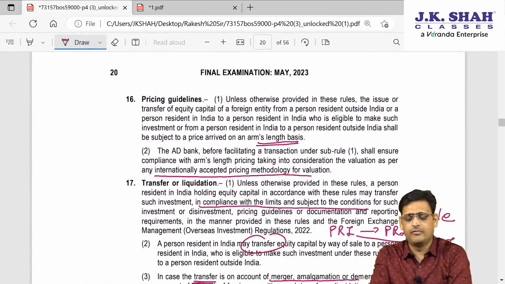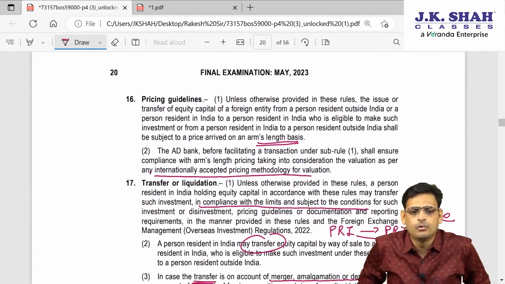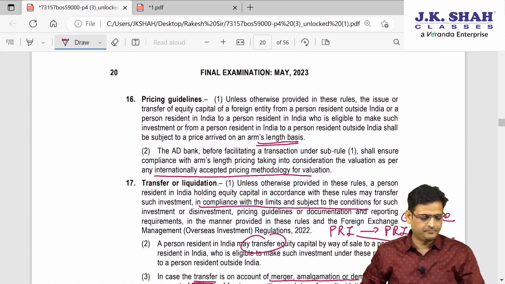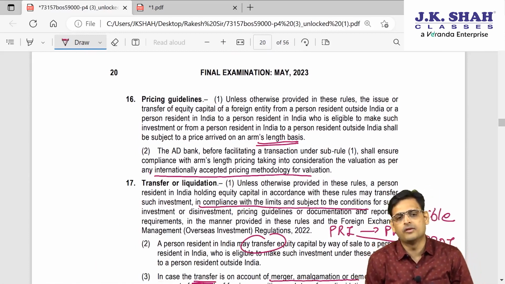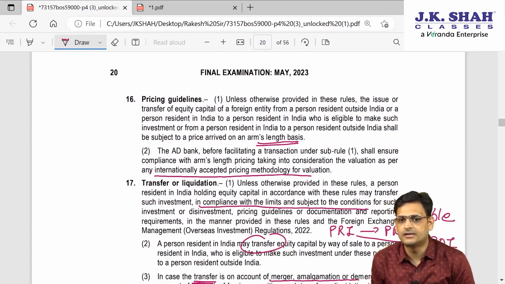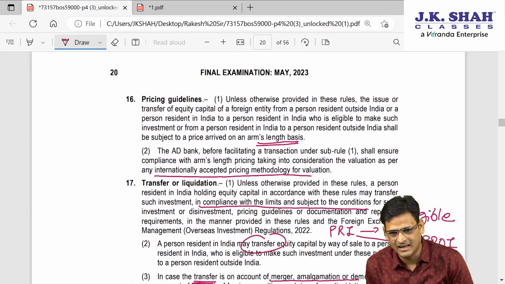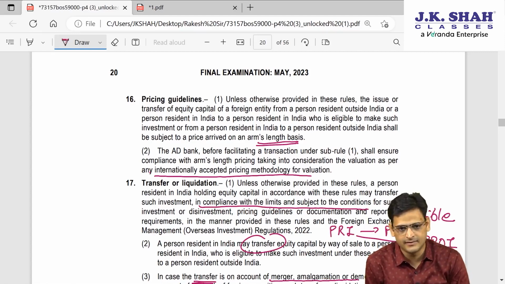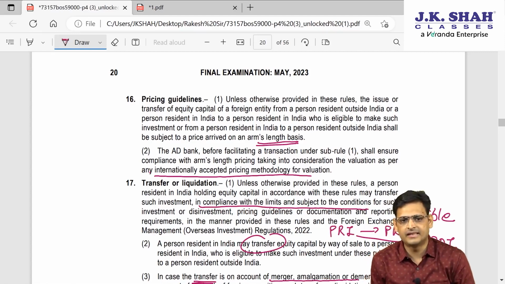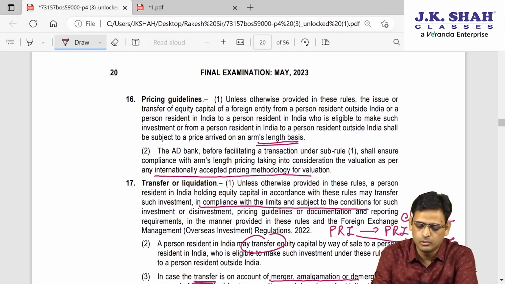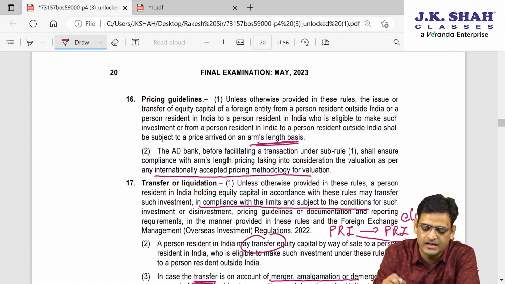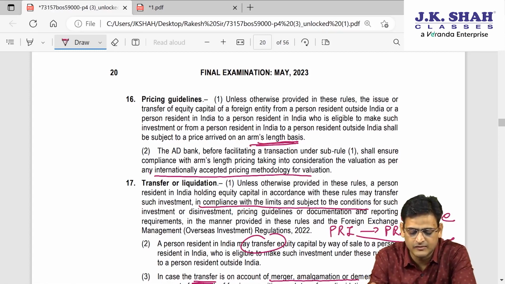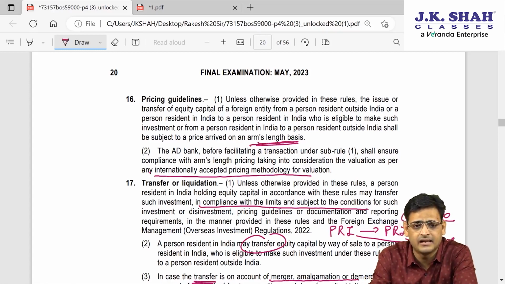Pricing. Whenever you are making overseas investment, I can say the government will be very much concerned about the price at which you are making an investment. So the government says that if you are making overseas investment, those investments can be made only at arm's length price.